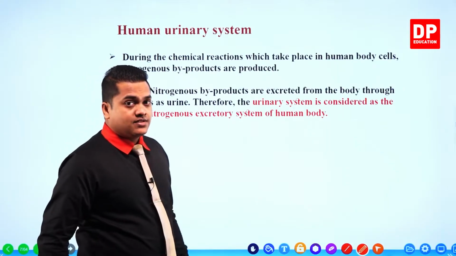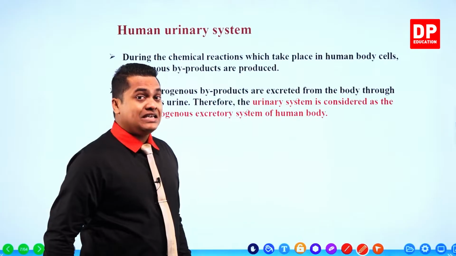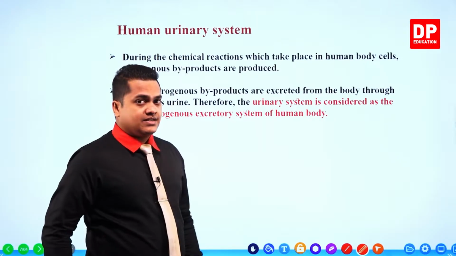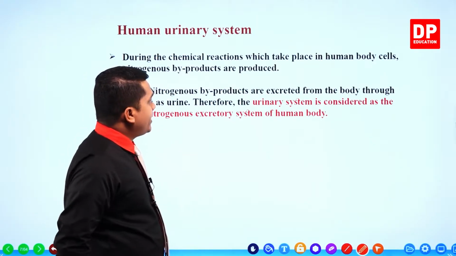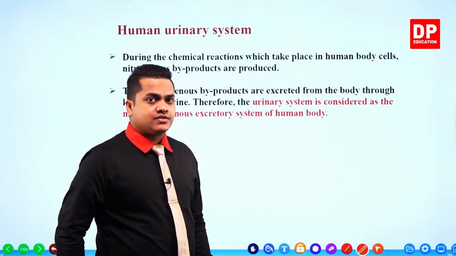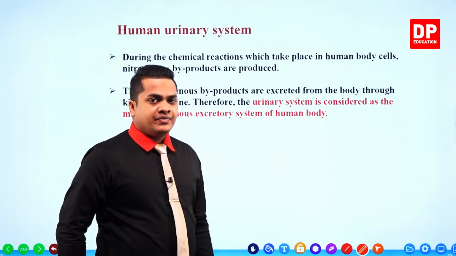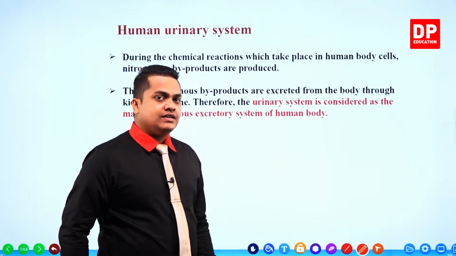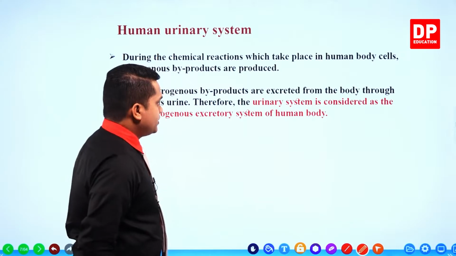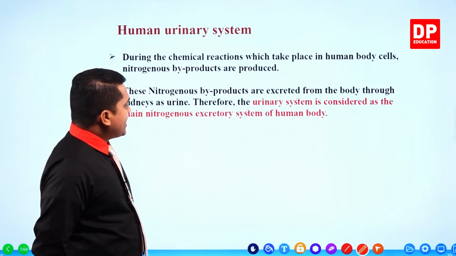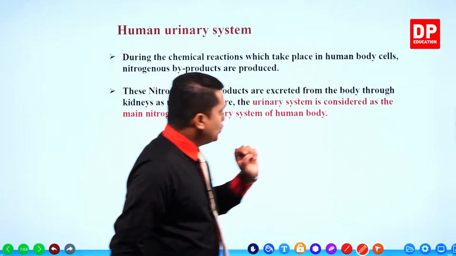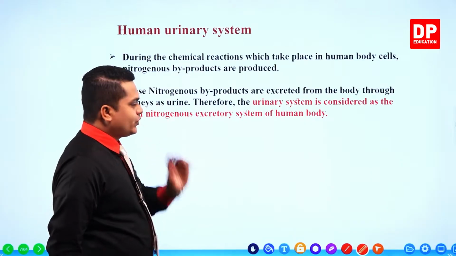During the chemical reactions which take place in the human body cells, nitrogenous byproducts are produced. Nitrogenous byproducts means these excretory products contain nitrogen. These nitrogenous byproducts are excreted from the body through the kidneys as urine.